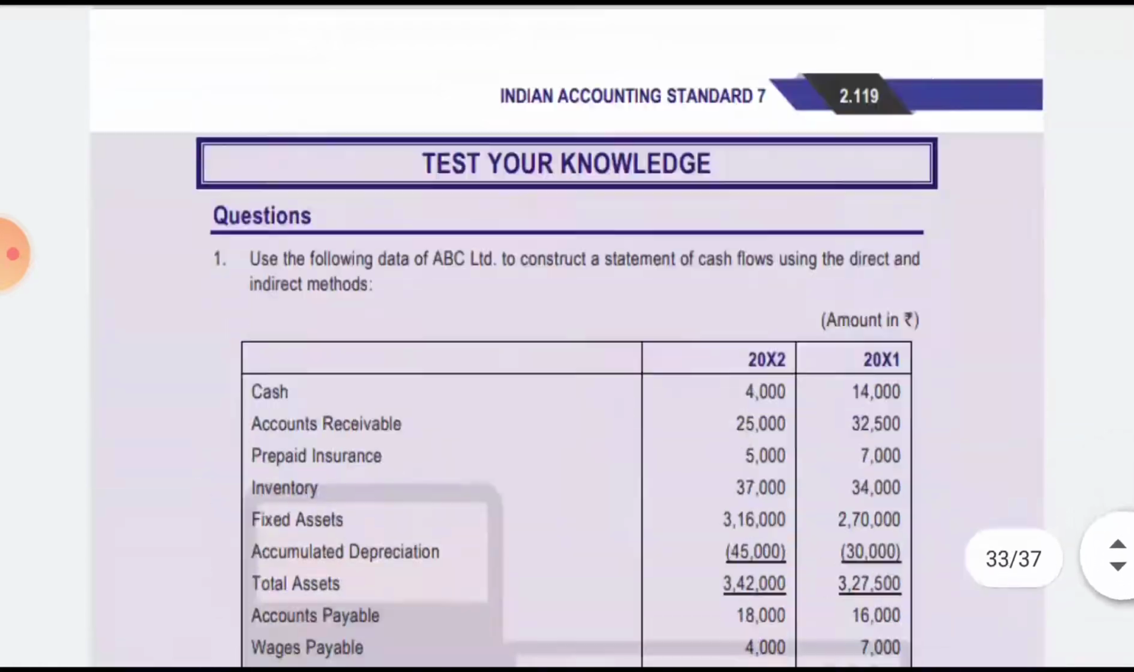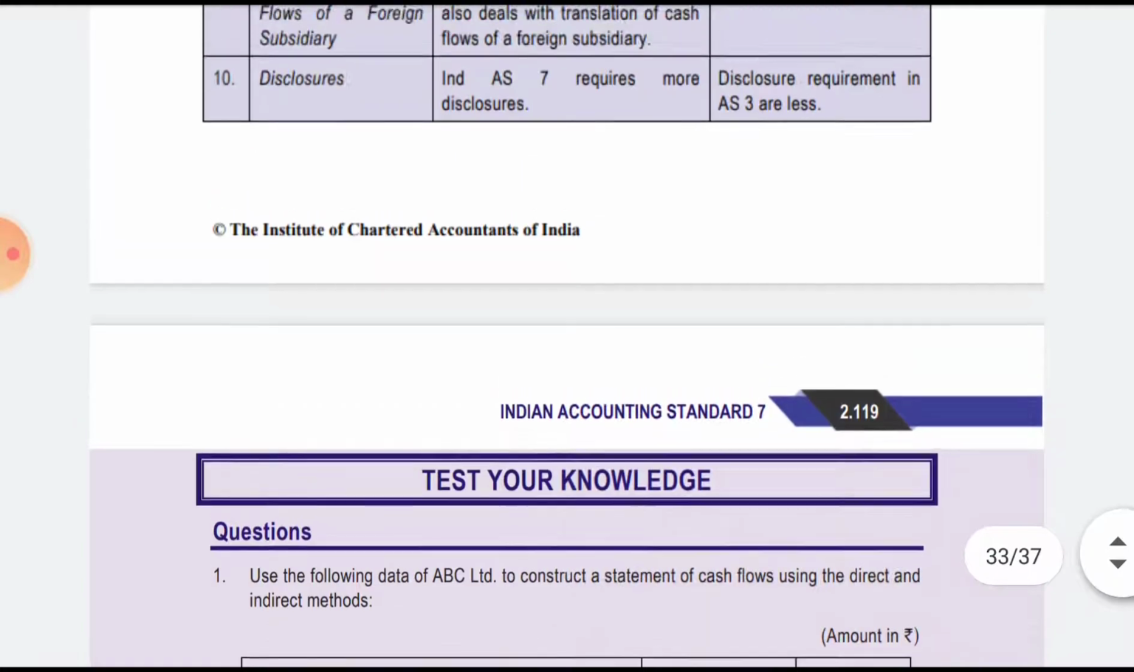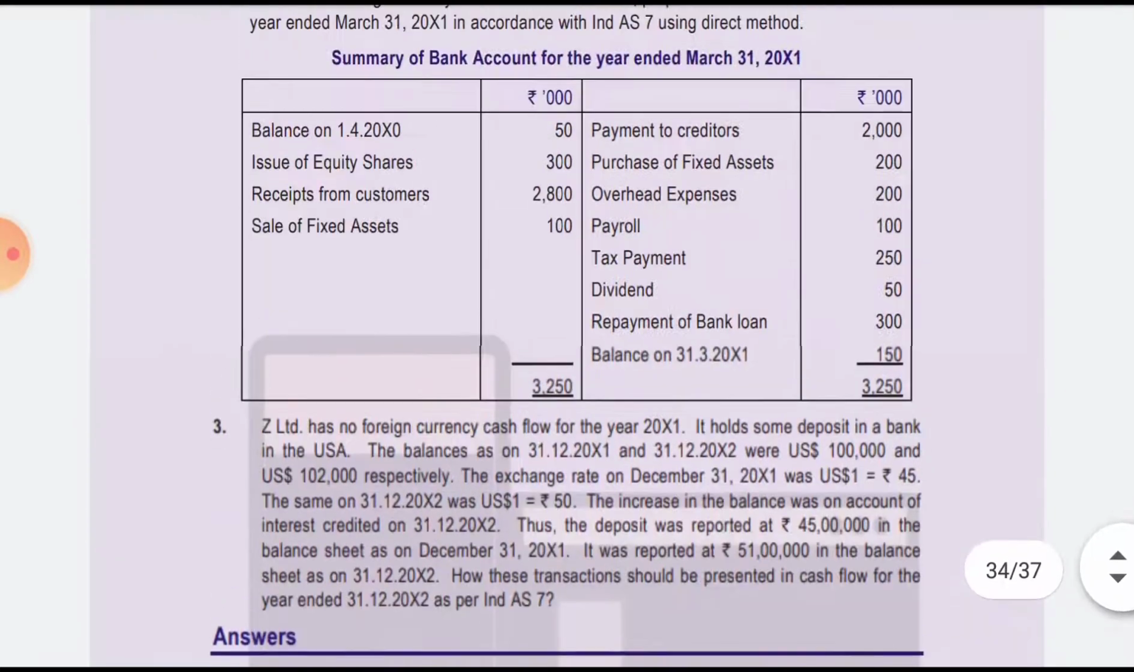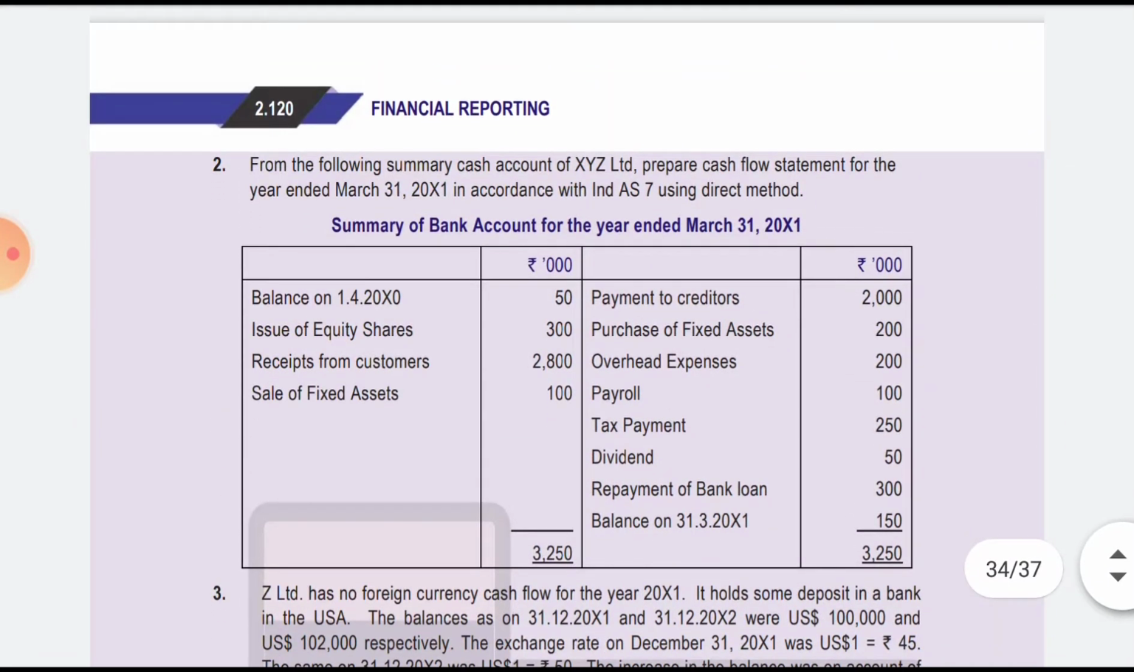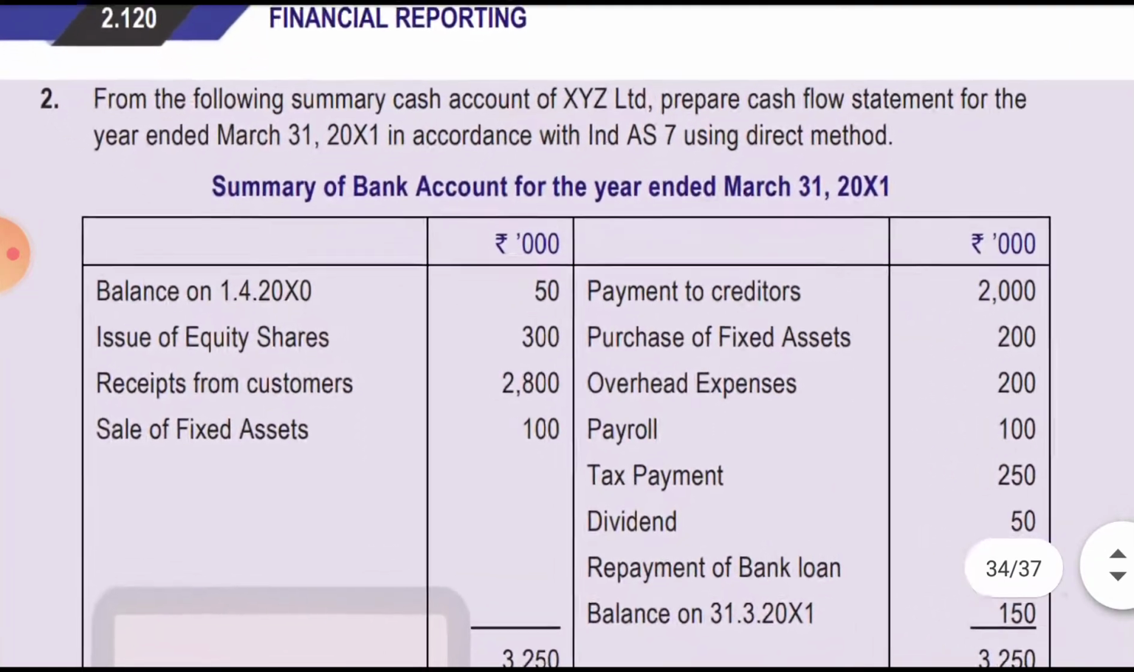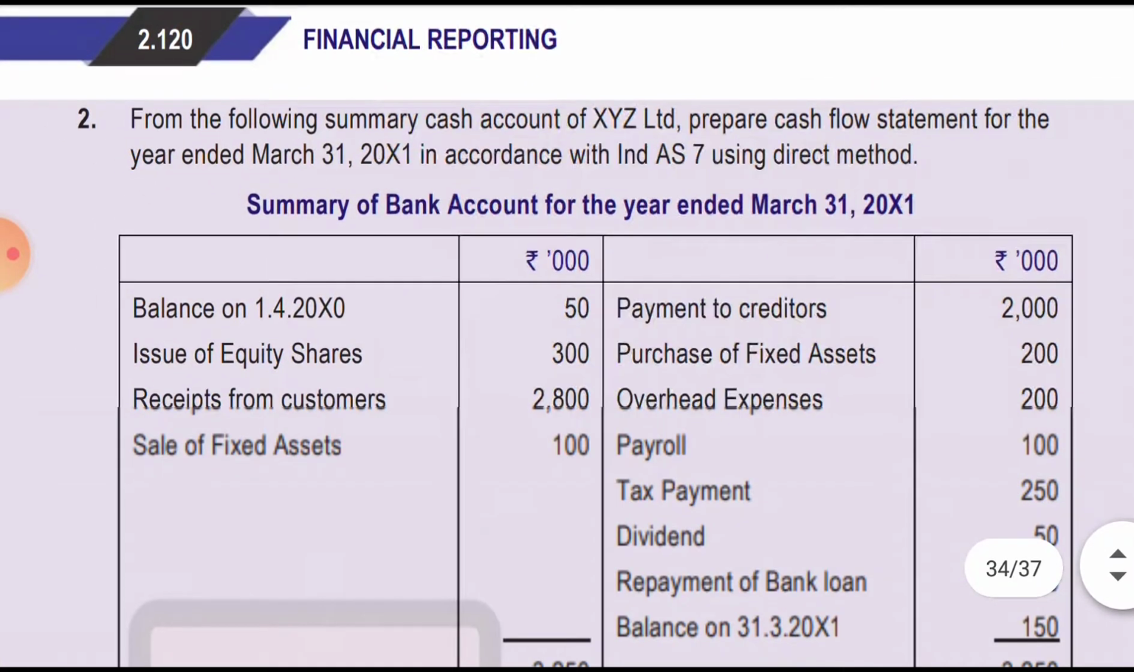We will now do the illustrations for test your knowledge, questions number 2 and 3. We will not do the first one, we will do 2 and 3. From the following summary cash account, prepare the cash flow statement for the year ended in accordance with Ind AS 7 using the direct method. See, the direct method is not via the profit and loss account.